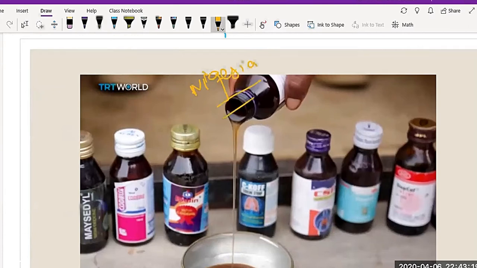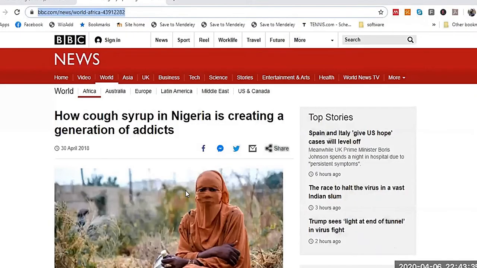They drink cough syrup because they are dependent or addicted to it. For that, I will show you one report from BBC, as evidence of how drinking becomes so abusive for some people in Nigeria.